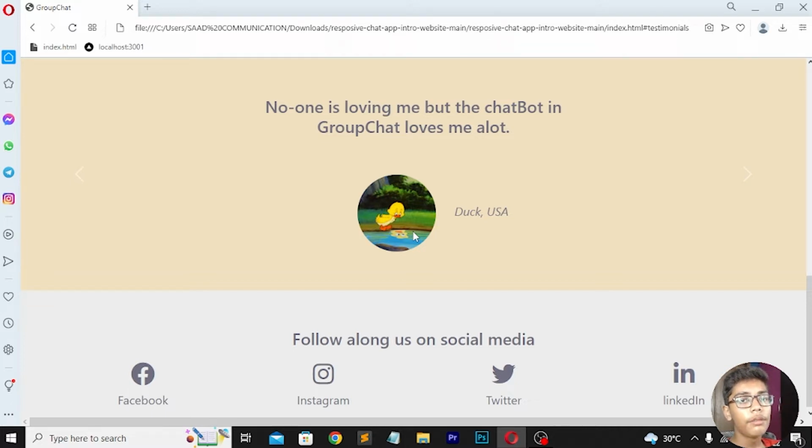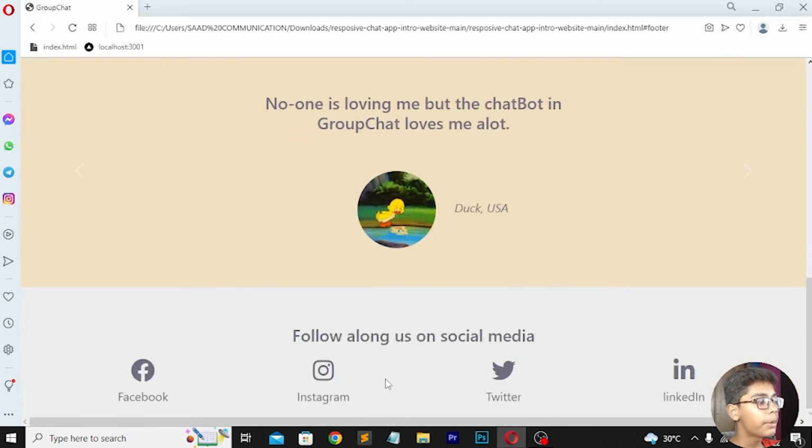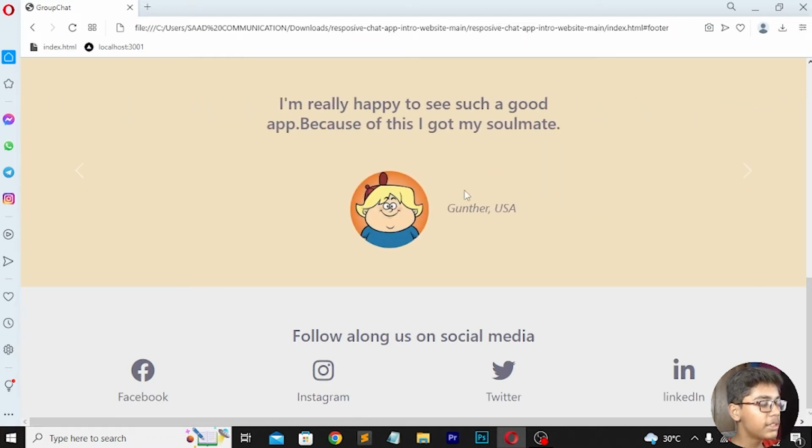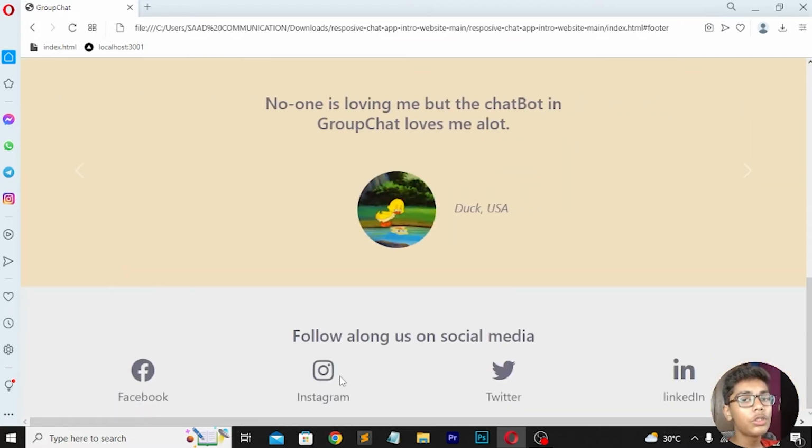Like previously we have built an image slider using HTML CSS. This is the autoplay slider which we have built using Java. Now if I move to the top, you can see this is the contact section. If I press it, I am on the contact section. Here I have linked Facebook, Instagram, Twitter and LinkedIn links, and these are the social media icons. You can link it with your own profiles and your own profile name. When you press this, you will be redirected to your own profile.